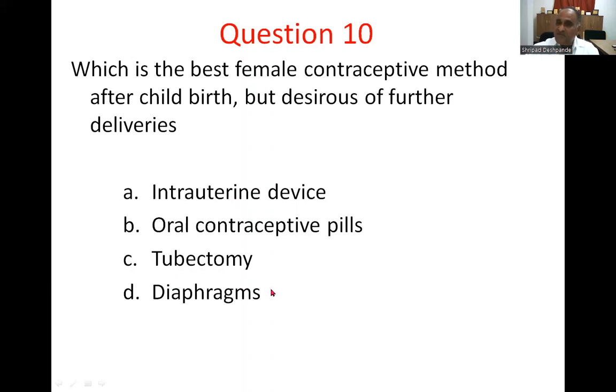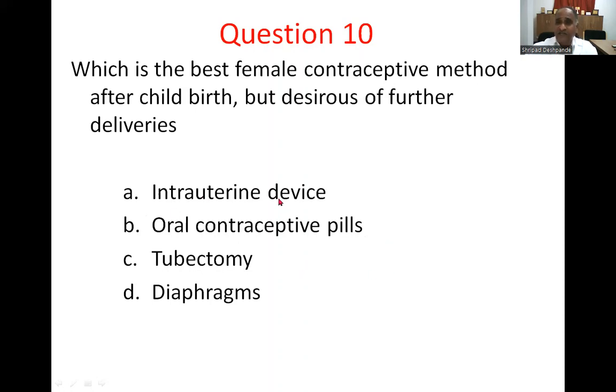Diaphragms may have more contraceptive failures, so it's not a good one. With oral contraceptive pills, there may be complications, the issue of not taking the pill, and drug reactions associated with the pills. Hence, oral contraceptive pills may not be the correct choice.